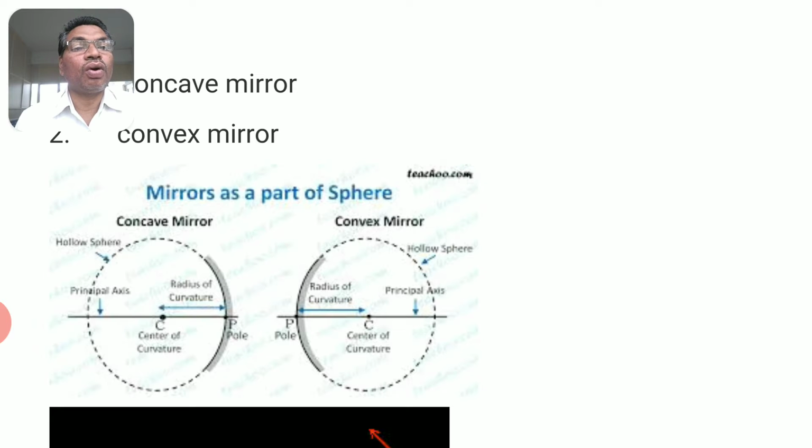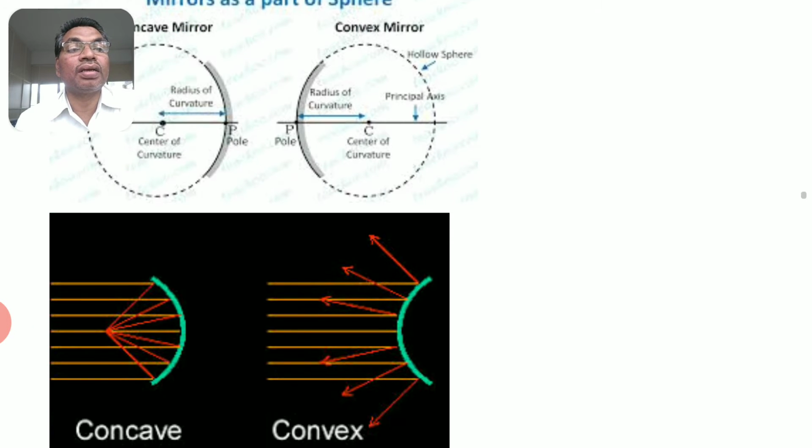Then what about convex mirror? The inner surface is coated and outer surface is a reflecting surface. Then it is called convex mirror. What is meant by reflection? When light falls on a mirror and the light ray is sent back into the same medium, it is called reflection. Reflection is possible only in mirrors.